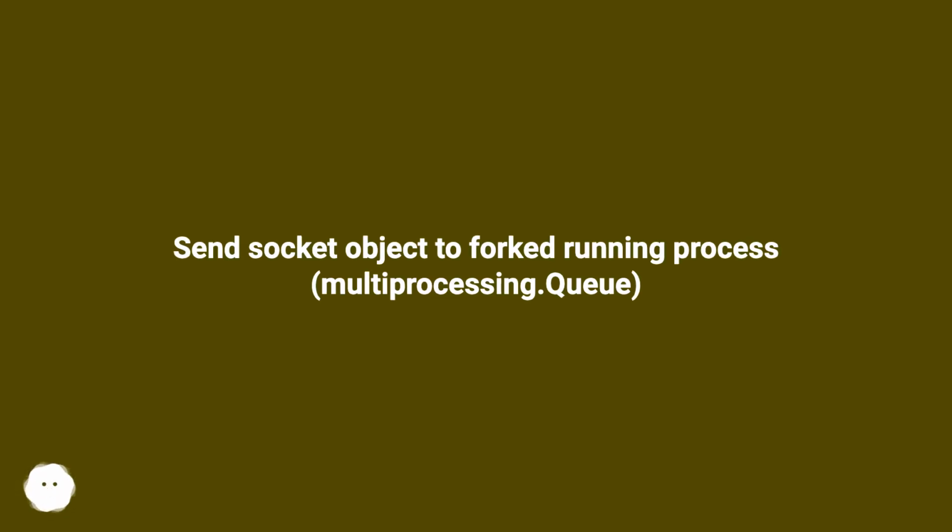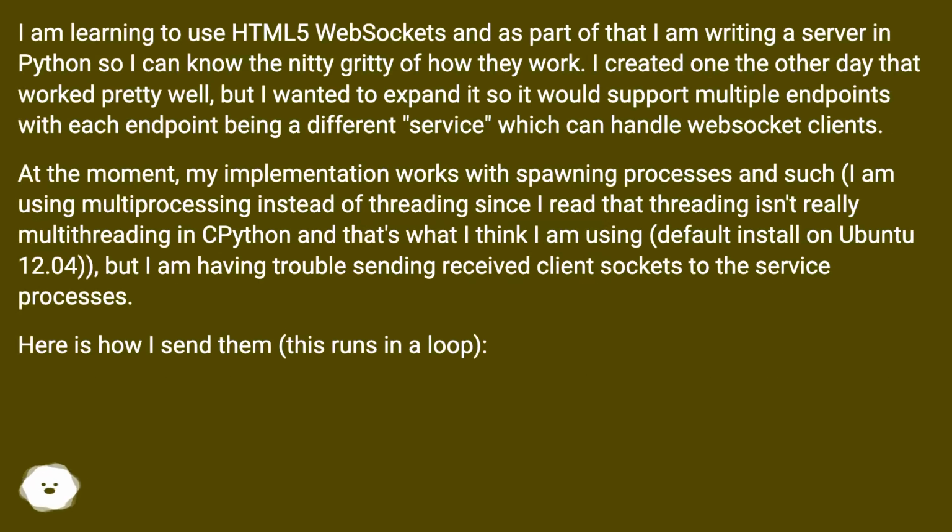Send socket object to forked running process, multiprocessing.Queue. I am learning to use HTML5 WebSockets, and as part of that I am writing a server in Python so I can know the nitty-gritty of how they work. I created one the other day that worked pretty well, but I wanted to expand it so it would support multiple endpoints, with each endpoint being a different service, which can handle WebSocket clients.